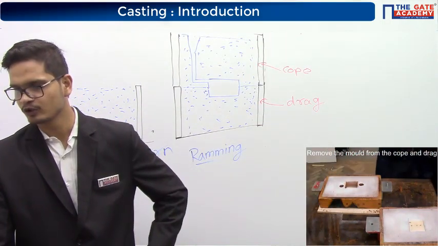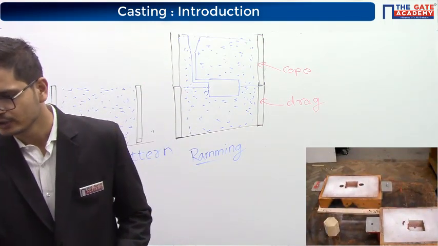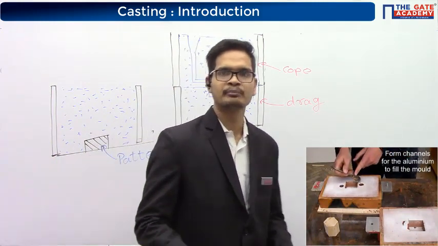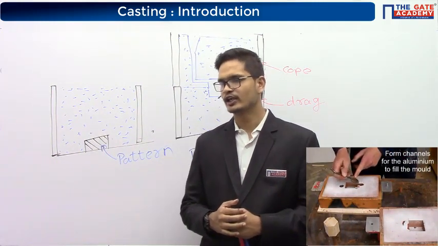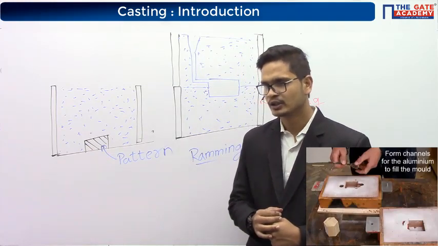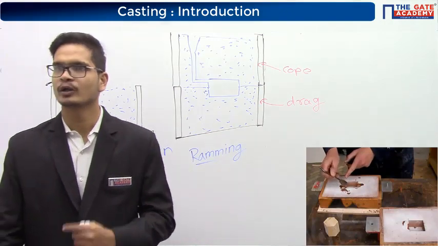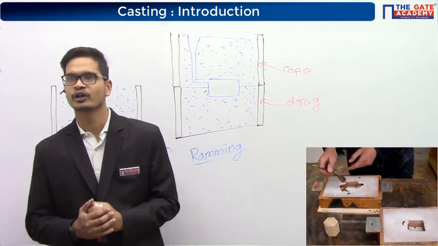See, the pin and hole will be aligned here. So with this, they have made the complete mold. And on the top, they are making a funnel shaped portion where they are going to pour the molten metal. Okay. What is the name of this funnel shaped portion? All this we'll see in the later part of the chapter. As of now, I am just giving you the introduction of the casting.